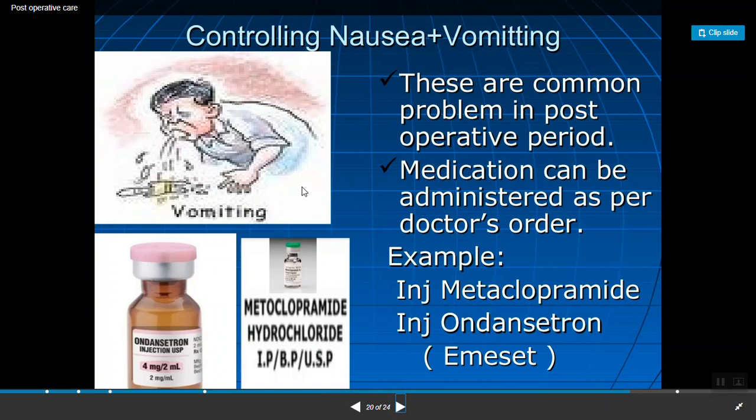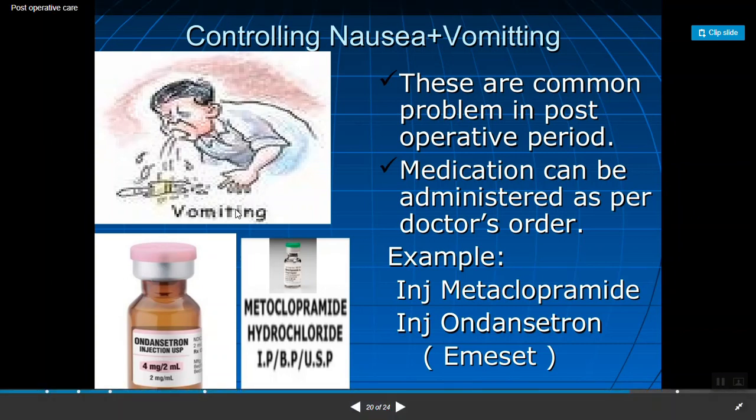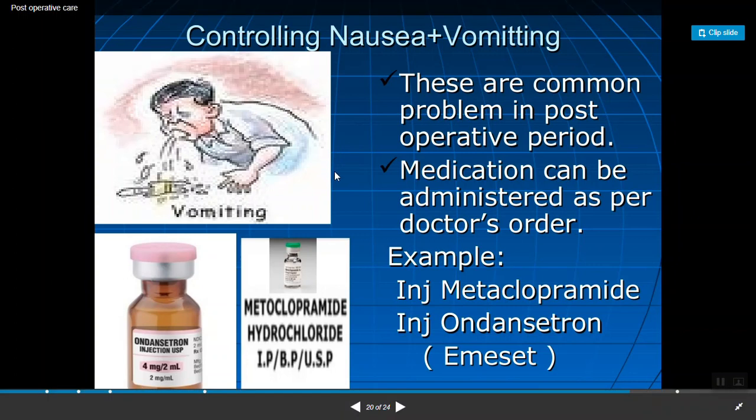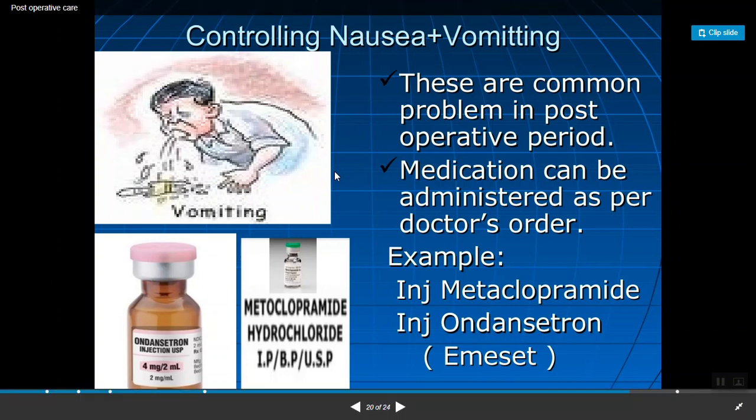Controlling nausea and vomiting. One common side effect of the anesthesia is nausea and vomiting. That is a very common problem in the post-operative period. So for that, we have to administer the medication as per doctor's order, that is metoclopramide and ondansetron, that is the AMSET injection. Because in the post-operative period, we are not giving any tablets or anything orally to a patient. Oral intake must be started after 8 to 10 hours or as per the doctor's order. So in the post-operative period, only injectable medications are given to a patient.